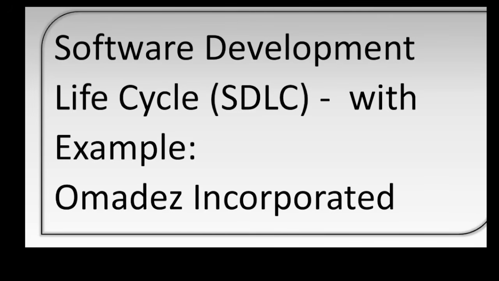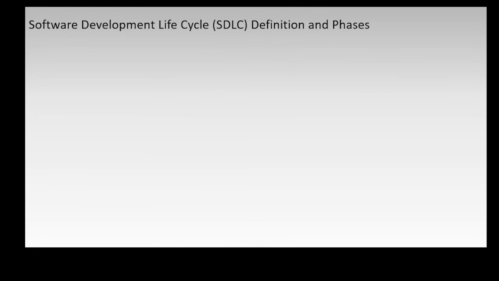In this video, we will discuss software development or system development lifecycle with an example company, Omanders Incorporated. What is software development lifecycle? Software development lifecycle is the process followed to produce a high quality system. Each phase of the SDLC produces an output or artifact required by the next phase.